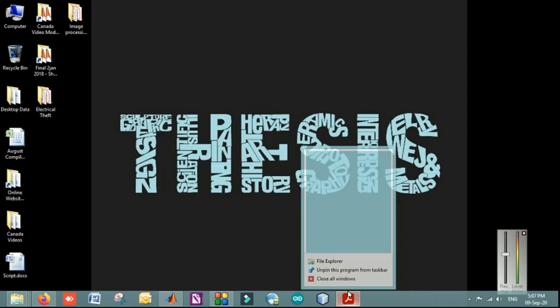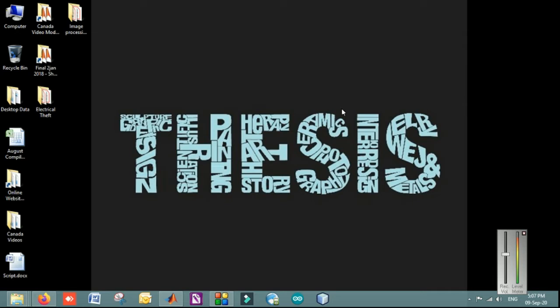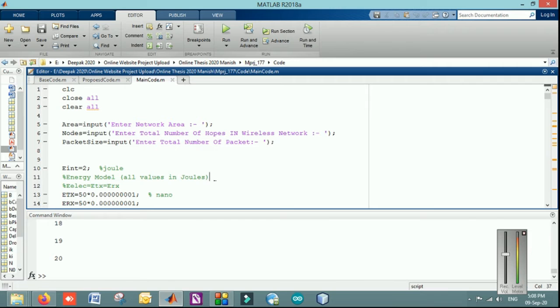Today I am here to present one of the topics, which is basically on routing protocols. In most of the algorithms or routing protocols, quality of service factors are being considered. But what factors do we need to consider so that there will be an impact on the routing protocol, so that the output, throughput, PDR, etc. factors should be increased? So what we have implemented in MATLAB, firstly let's have a look.